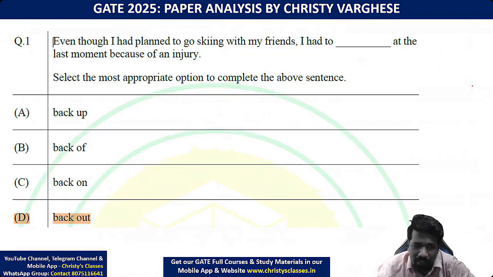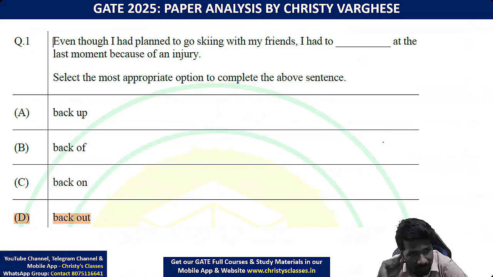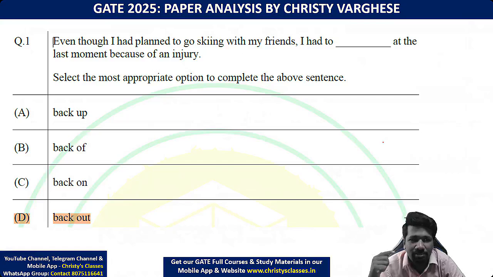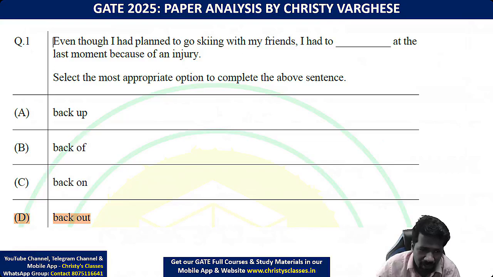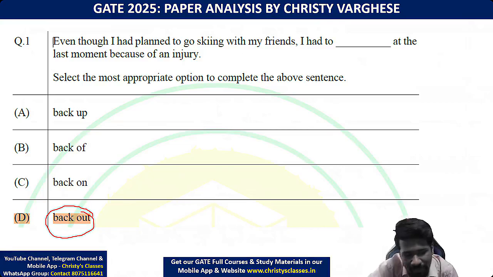So here, even though I had planned to go skiing with my friends, but I had to back out at the last moment because of an injury. That is what we are trying to convey. Back out is the term. Back out means to go back from a decision or to go back from something.